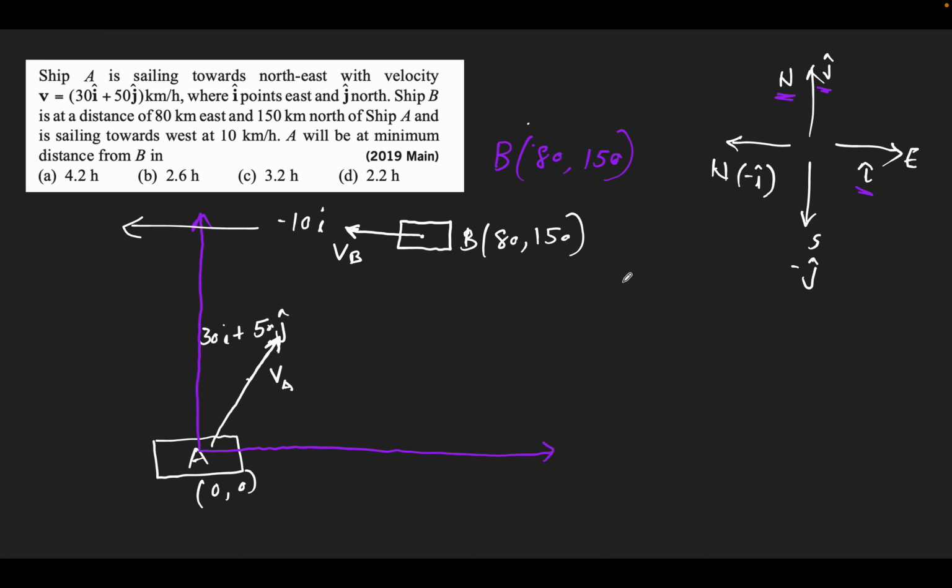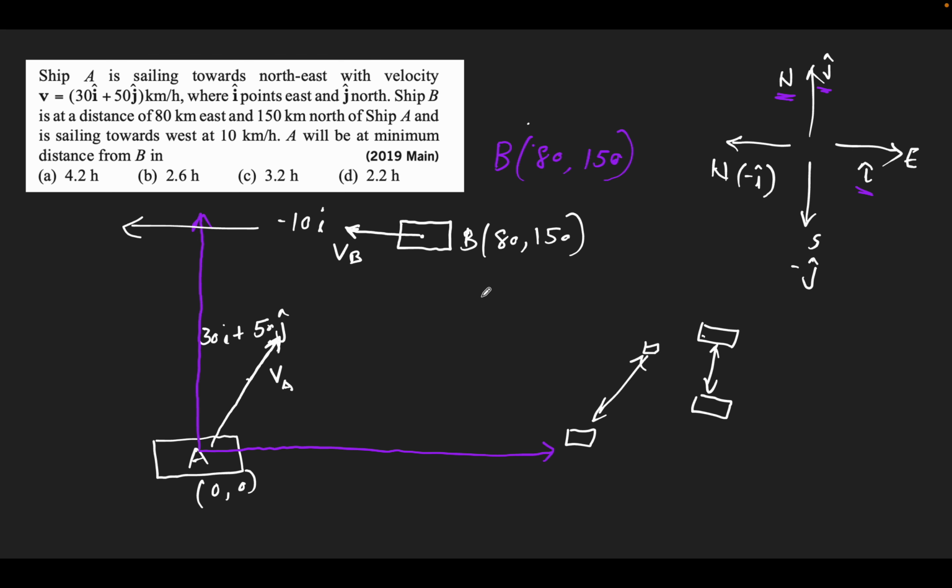When do they come at a minimum distance? Probably when they are just above each other. This will be the minimum distance. Right now one is here, one is here, and the distance is this much, but the distance becomes minimum when they just cross past each other.